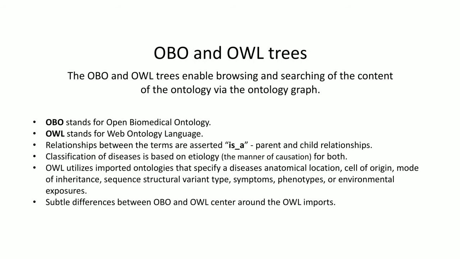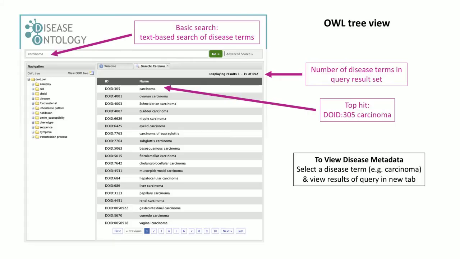In both cases, we can view the definition of a disease term, its synonyms, and the clinical vocabulary cross-references. However, there are subtle differences between OBO and OWL tree searches, which we will address in a later video. For the purpose of this tutorial, we will limit our searches to the OWL tree. Let's search the OWL tree by clicking on the View OWL Tree button.